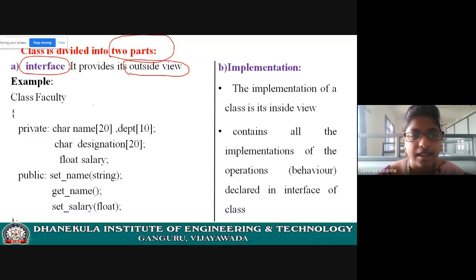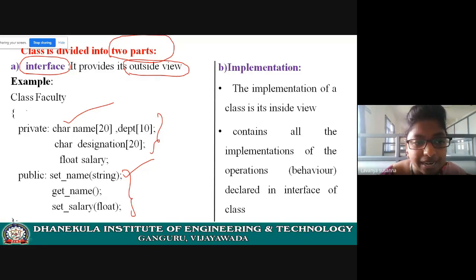That means, see here, data members and member functions, or methods or variables. These are all considered to be the interface of the class. It is just an outside view, just an abstraction. All the data members and all the methods of a class are nothing but the interface of the class.